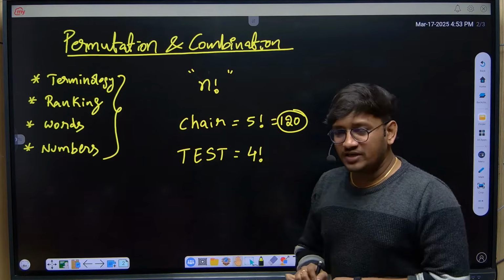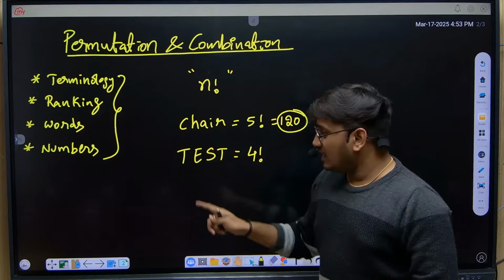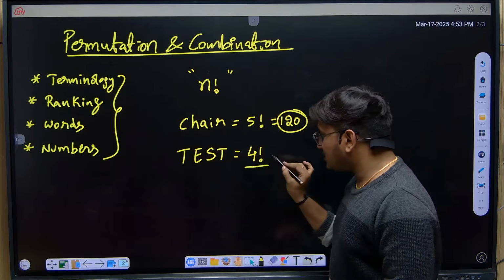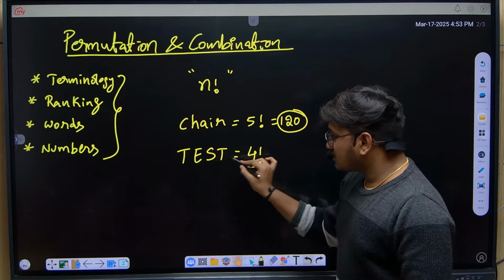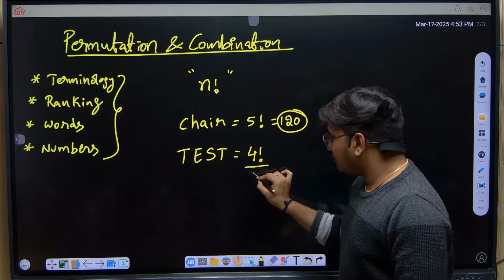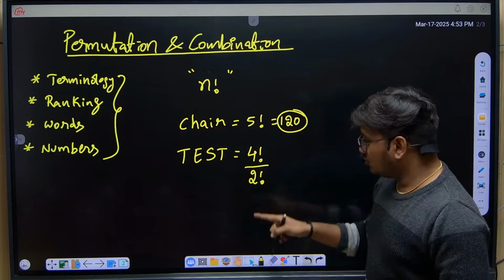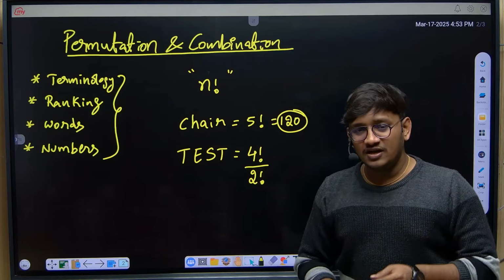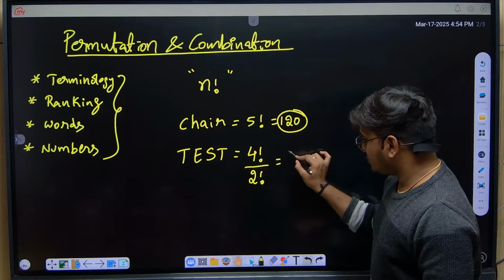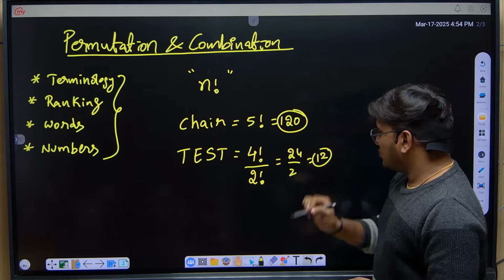Just remember the point: whenever a letter is repeated in the word, say 2 letters are repeated, then 4 letters can be arranged in 4 factorial ways, and the 2 t's which are repeated give 2 factorial. So it is 4 factorial by 2 factorial, with this written in the denominator. The answer is 24 by 2, which equals 12.